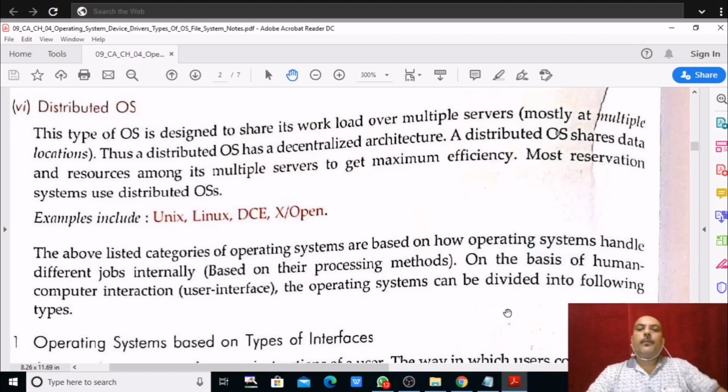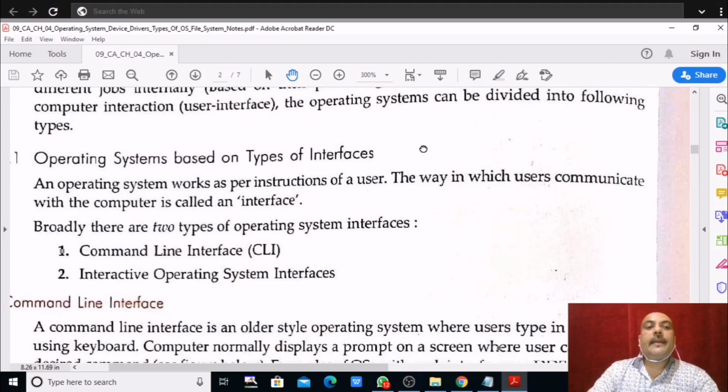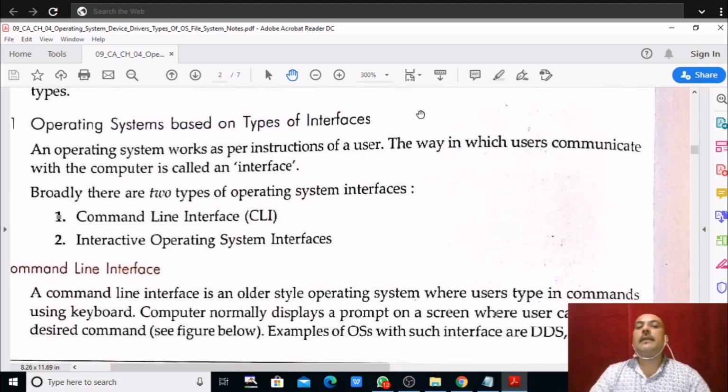So all these operating systems are categorized according to the jobs they perform, based on their methods of processing, right? Next, operating system based on types of interfaces.